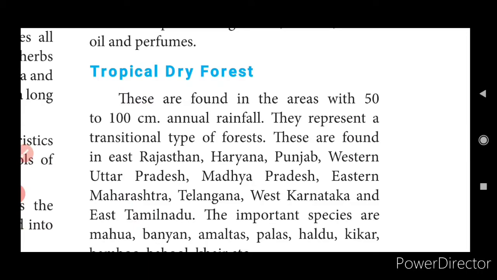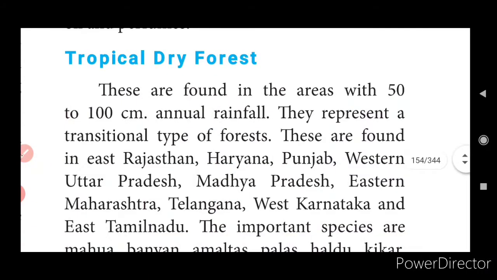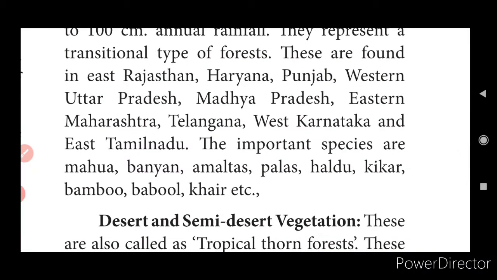Coming to the tropical thorn forest. Okay, from the word itself, dry forest, you can understand what it means. These are found in areas with 50 to 100 centimeters of rainfall. So the normal rate of rainfall is 119 centimeters. This is 50 to 100 centimeters, very much lesser. They represent a transitional type of forest. These are found in East Rajasthan, Haryana, Punjab, Western Uttar Pradesh, Madhya Pradesh, and Tamil Nadu is also included.